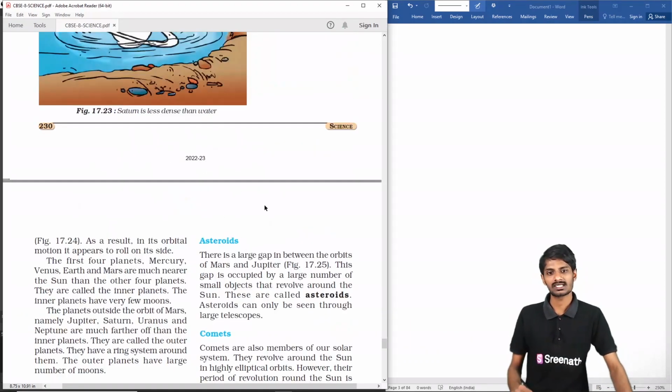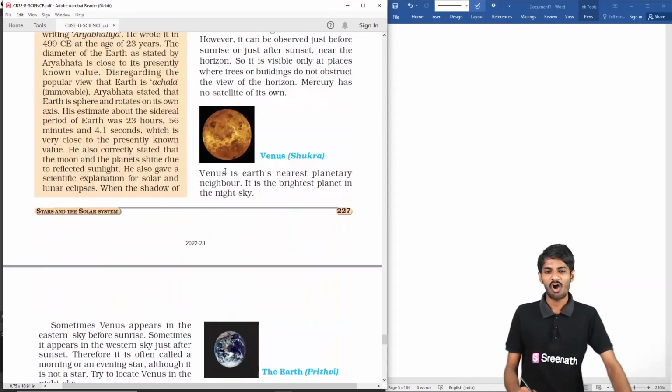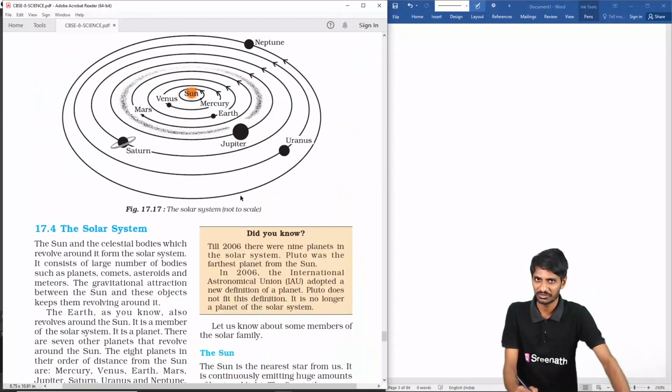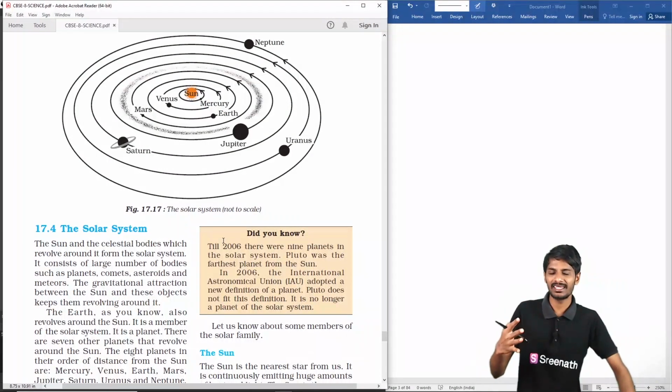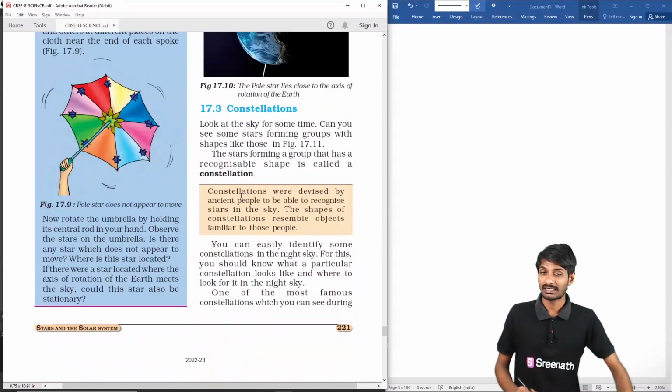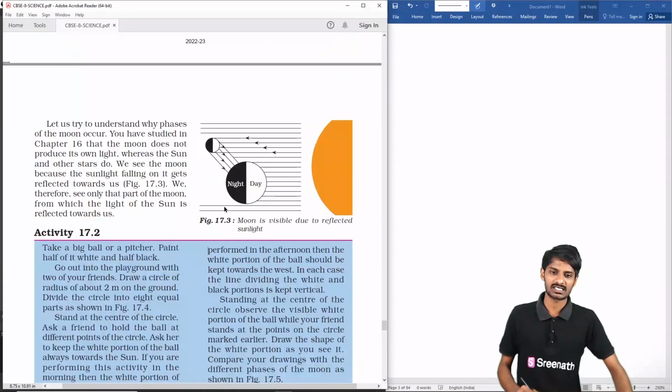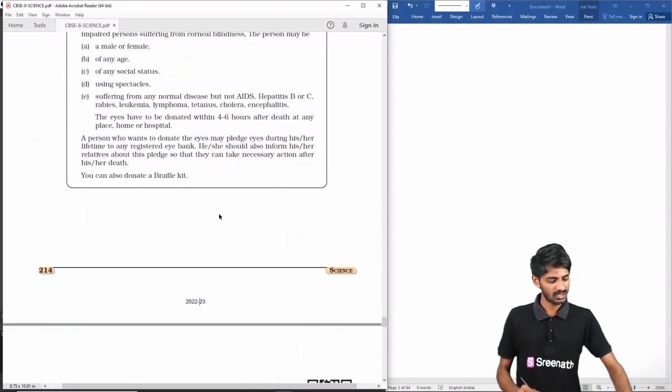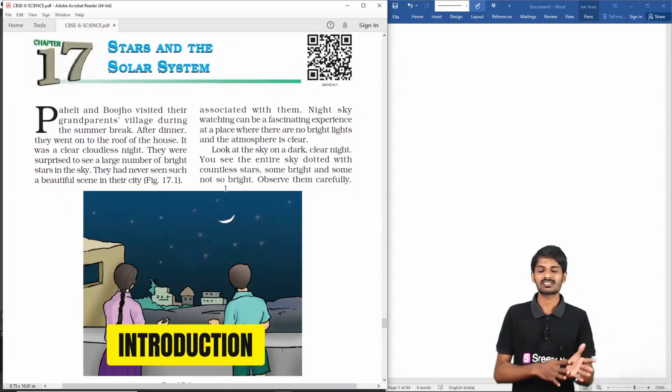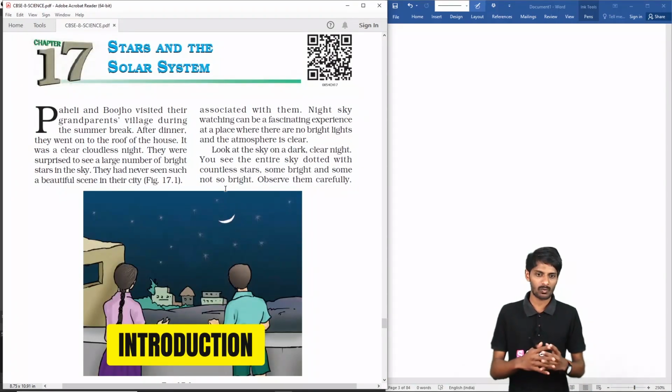So we are going to discuss this chapter clearly now. How many of you are interested to know about the universe, about the sky, about the clear night sky objects in space? Okay students, stars and the solar system, this is our present chapter.